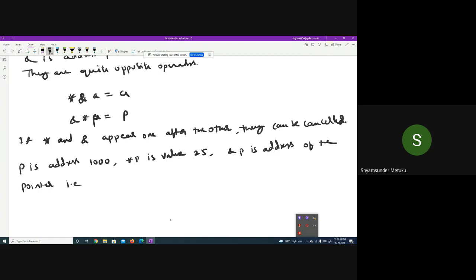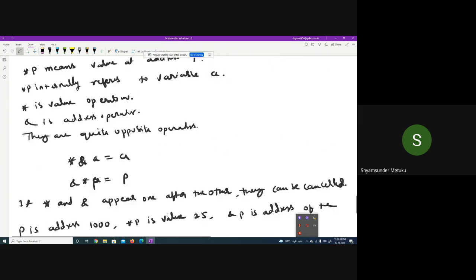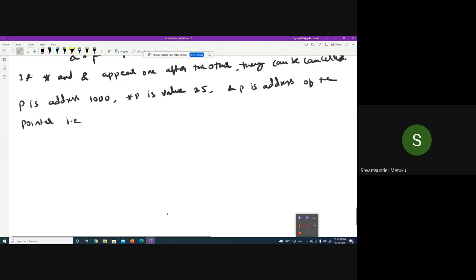That is, I don't know how much address I made. What is the pointer address somewhere here? 5000, isn't it? That is 5000, as per our above example. Is it okay? Is it clear? Yes, sir.